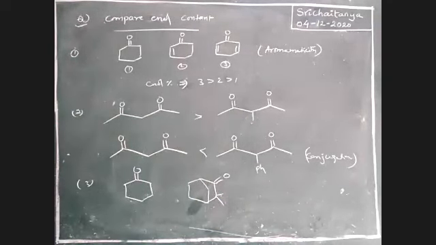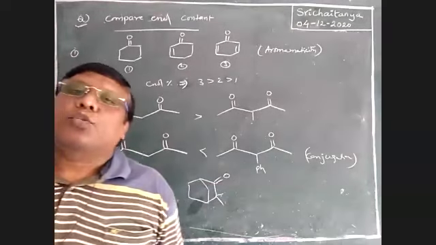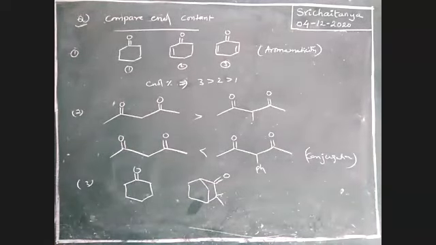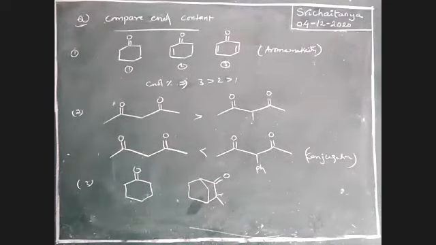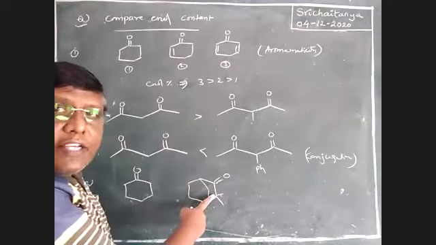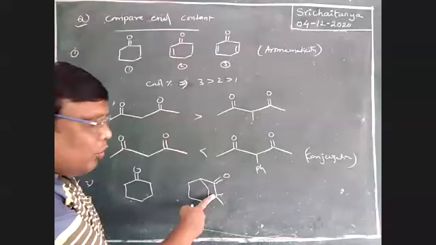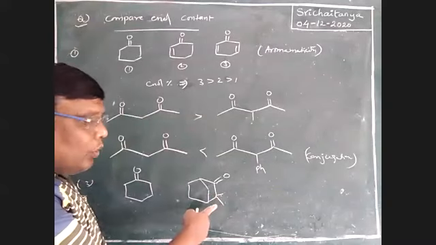Among these two, which one has more enol content, 1 or 2? Yes, Rohan, correct. Yashwant, wrong. Pawan, correct. See here, boys. So this is alpha. This alpha is a blocked end. No alpha hydrogens here.